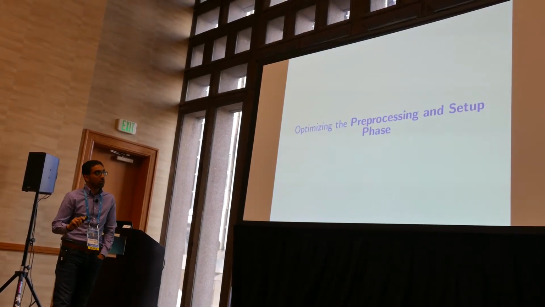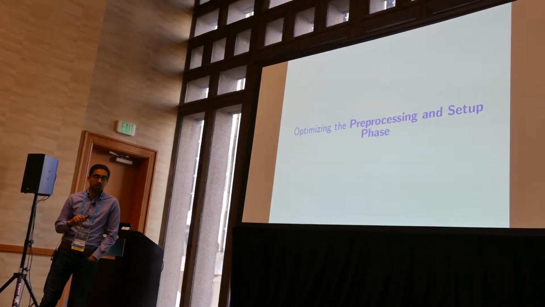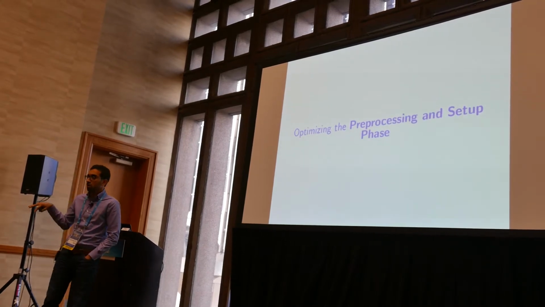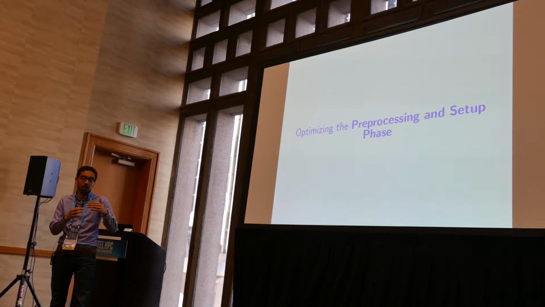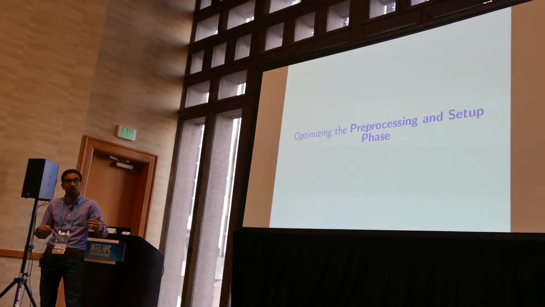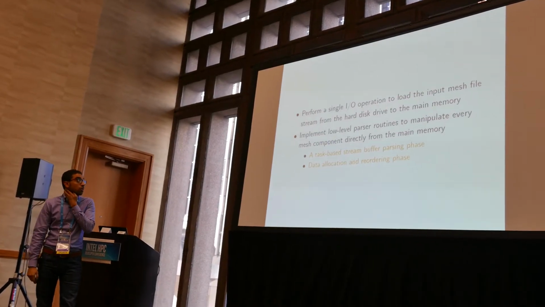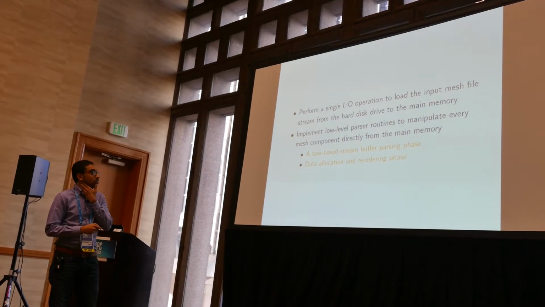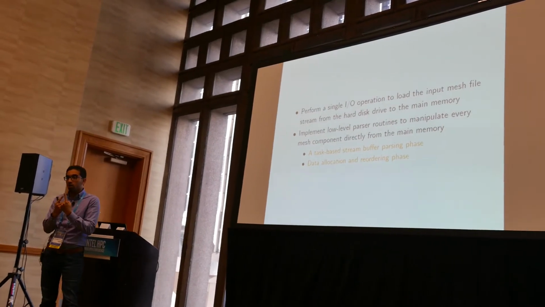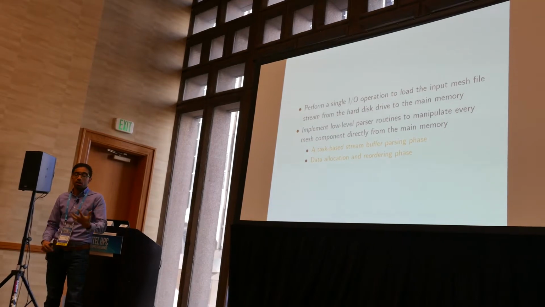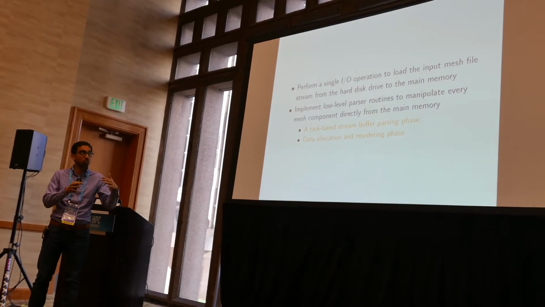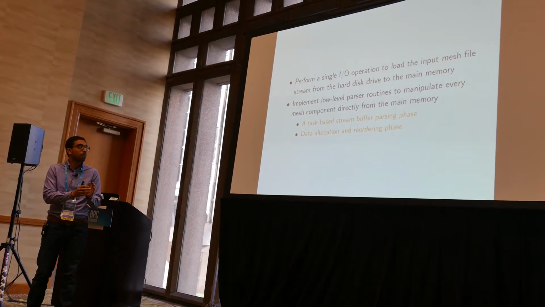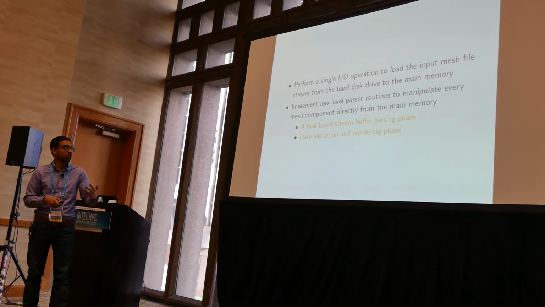So when we look at the pre-processing and setup phase, although it doesn't consume much of the code, since we are running on KNL, we would rather have embarrassingly parallel code so that we can get the best out of the KNL. For the setup phase, we perform a single I/O operation at the beginning of the code that reads the whole mesh file into memory. Of course, we benefit because the mesh file can fit into the memory. If it doesn't fit, then we do a partitioning for that.